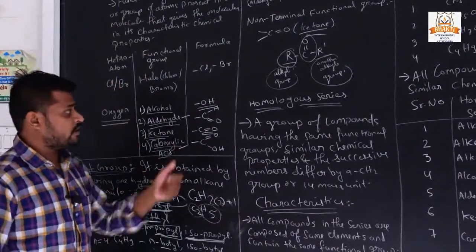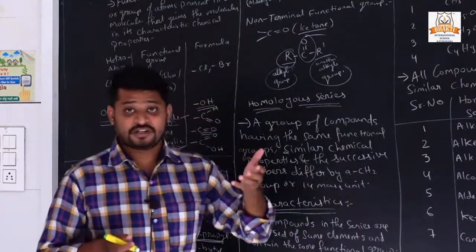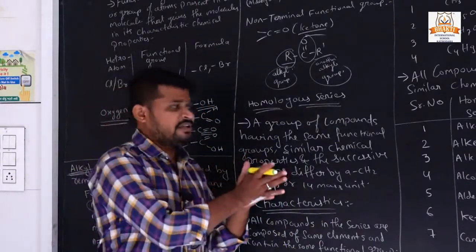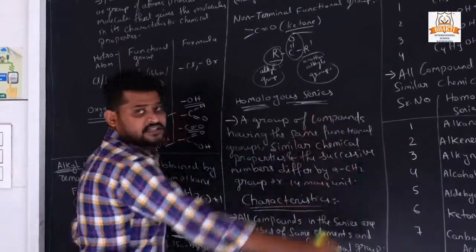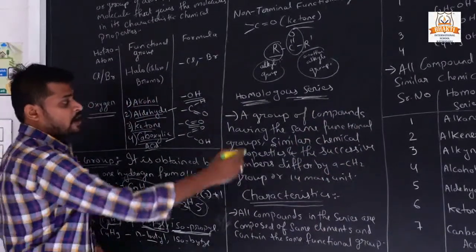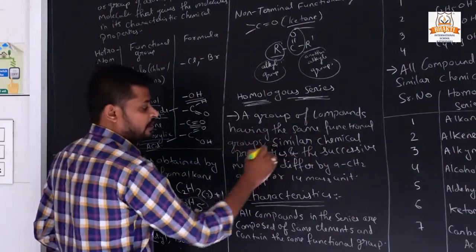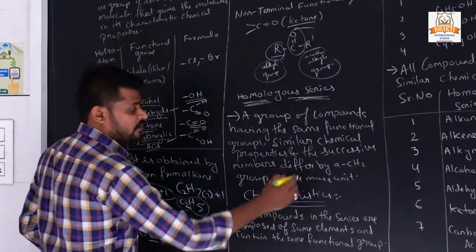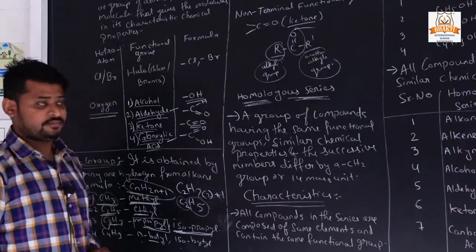So we have completed functional group. Now we are going to study what is homologous series. We already studied homologous organs in bio also, but it was similar but different. We are studying homologous series here. What is homologous series? A group of compounds having the same functional group, similar chemical properties, and the successive members differ by a CH2 group or 14 mass unit.